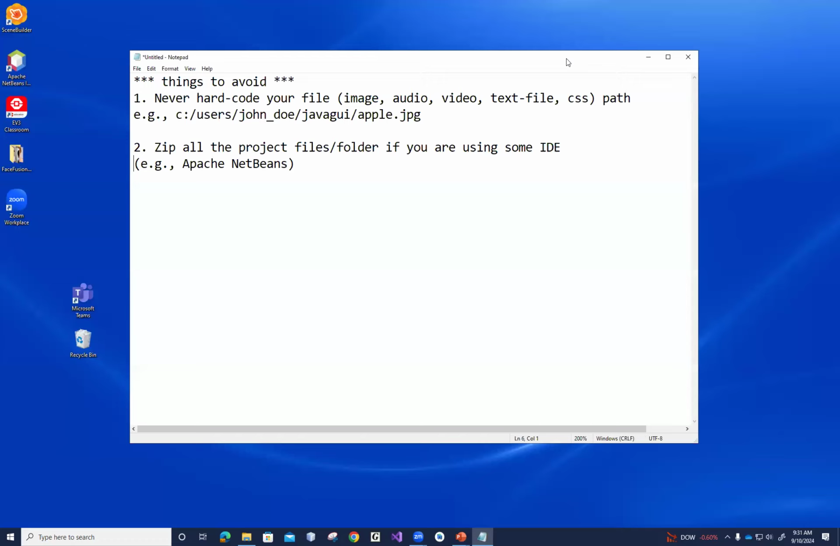All right, things to avoid. Number one, again, never hardcode your file. Your file could be an image file, like the dice, or an audio file, video file, or text file. Never hardcode the file path. You say, what do you mean file path? Never write code like this: C drive, Jando, JavaGUI, Apple.jpg.